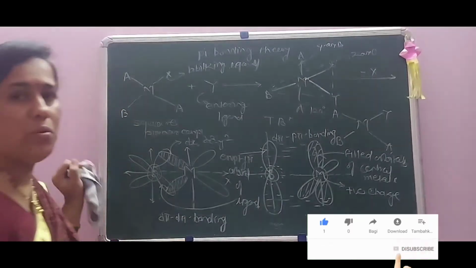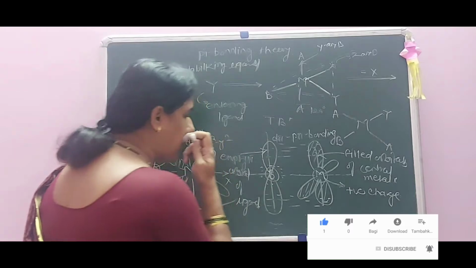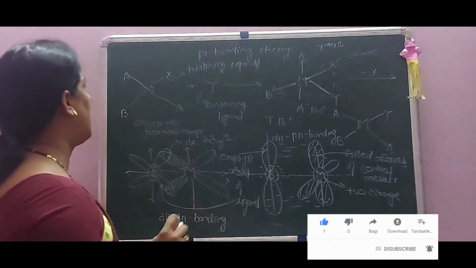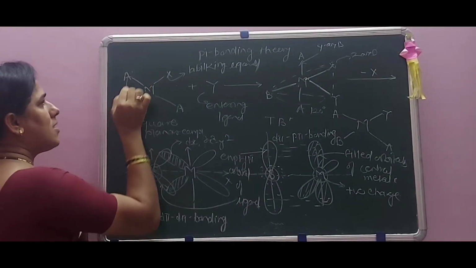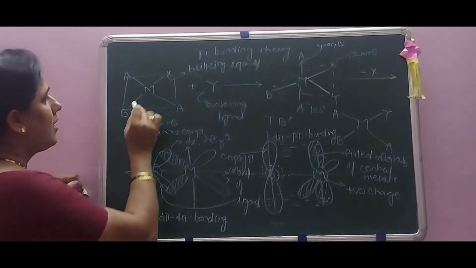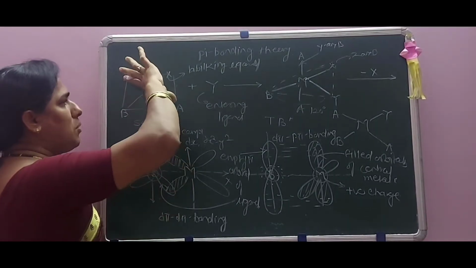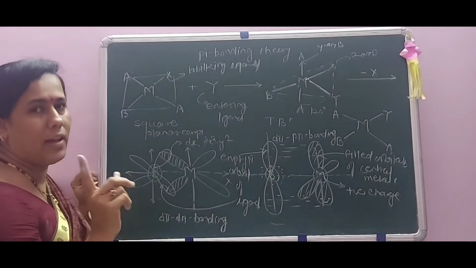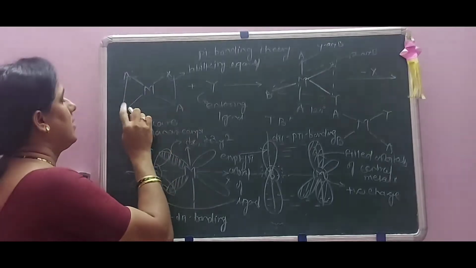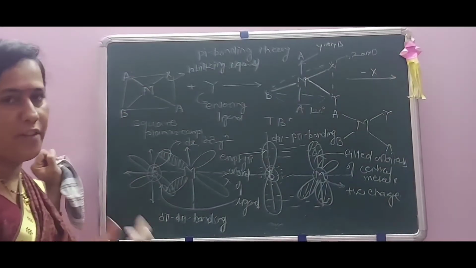Okay, now how the bonding takes place through the pi bonding theory, we can explain in this way. First of all we have to concentrate on this square planar complex. See here, this M is the central metal ion. These are the two ligands which are of the same type, but this B ligand is different and the X ligand is also different.